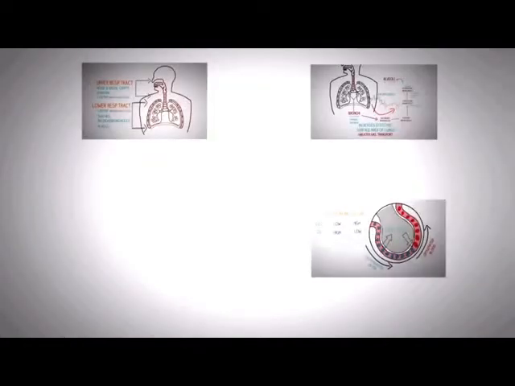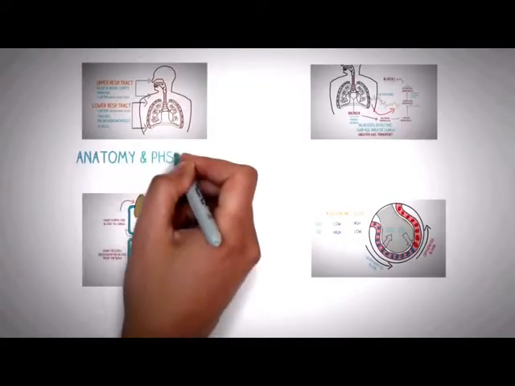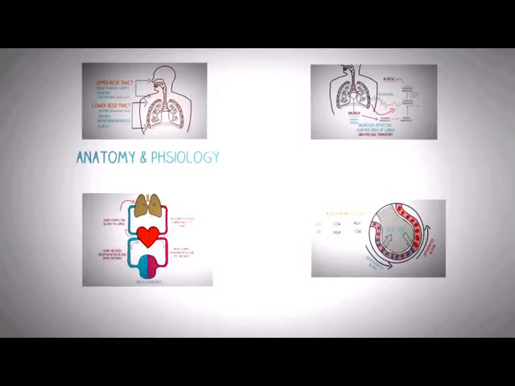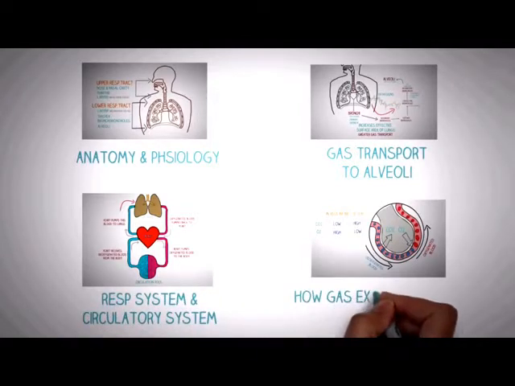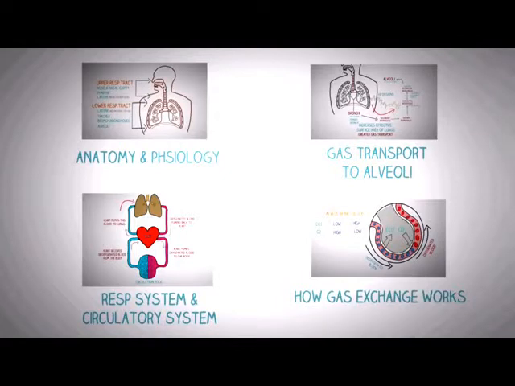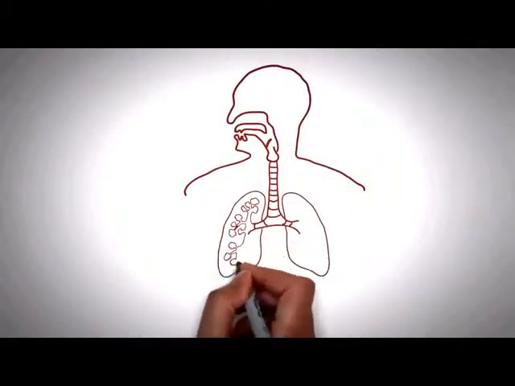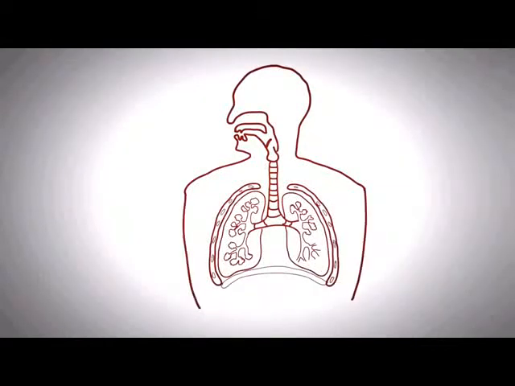In this video, we will first talk about the brief anatomy and physiology of the human respiratory system. Then we will discuss how the gas transport to the alveoli occurs. We will talk about how the human respiratory system works together with the circulatory system, and then we will talk about how the gas exchange happens in the alveoli. So first, coming to the anatomy and physiology of the human respiratory system.